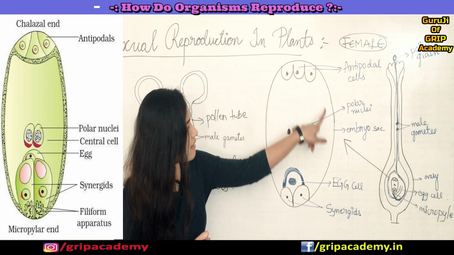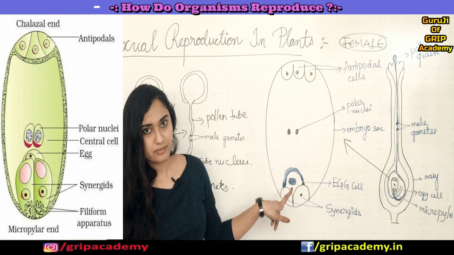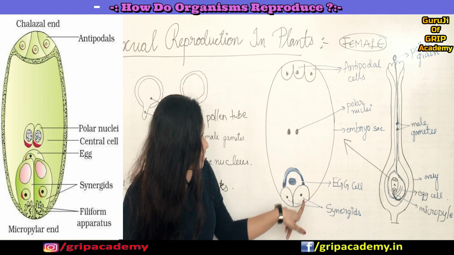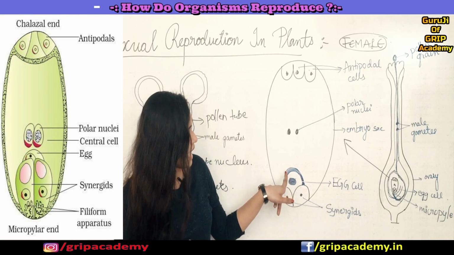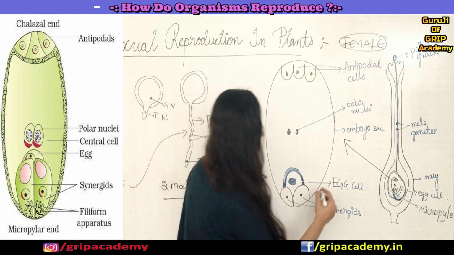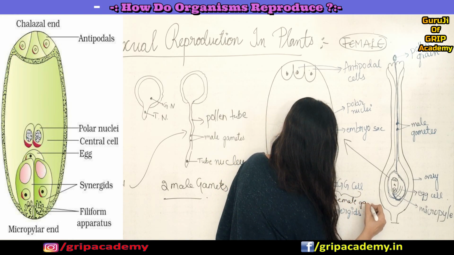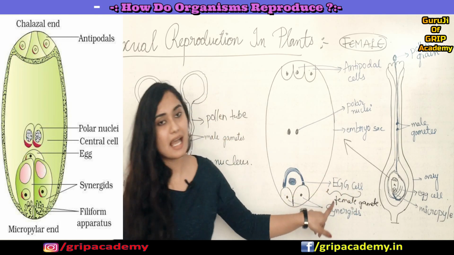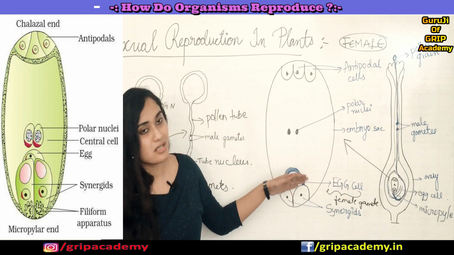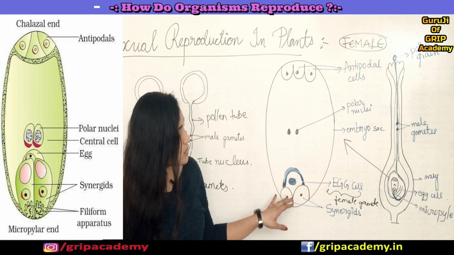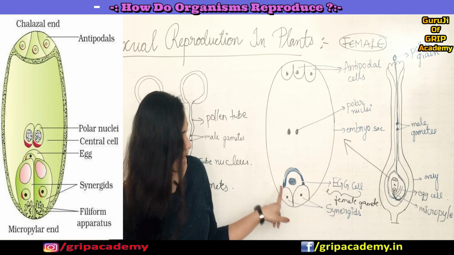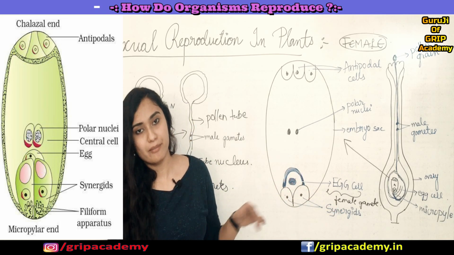So this is a 7-celled structure where 2 synergids are at the bottom and 1 egg cell, which is a female gamete, is present just above or in between these synergids, at the basal part of the embryo sac.